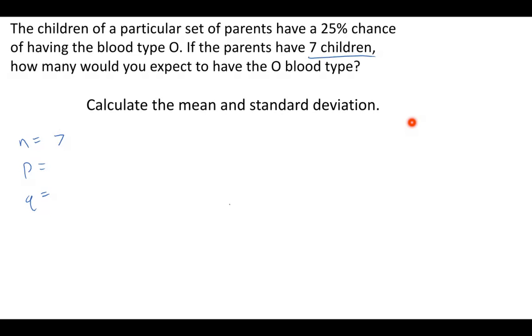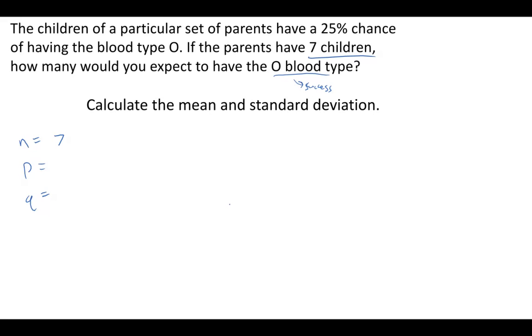And let's think about what a success is in this case. We're expecting an O blood type, so having an O blood type would be a success. I think one of the O's is a universal donor, maybe. I think I'm O positive, which I think is the universal donor. So that would be a good thing, right? More universal donors.